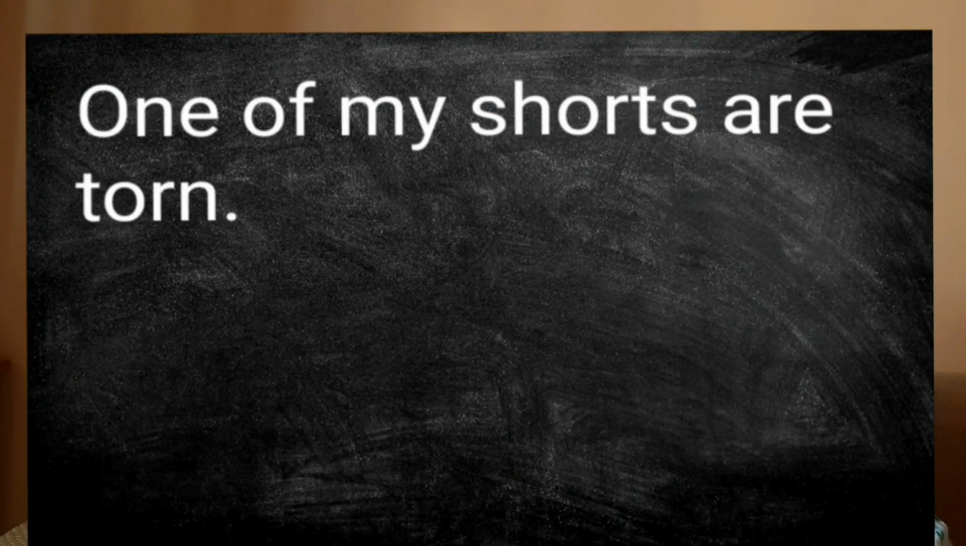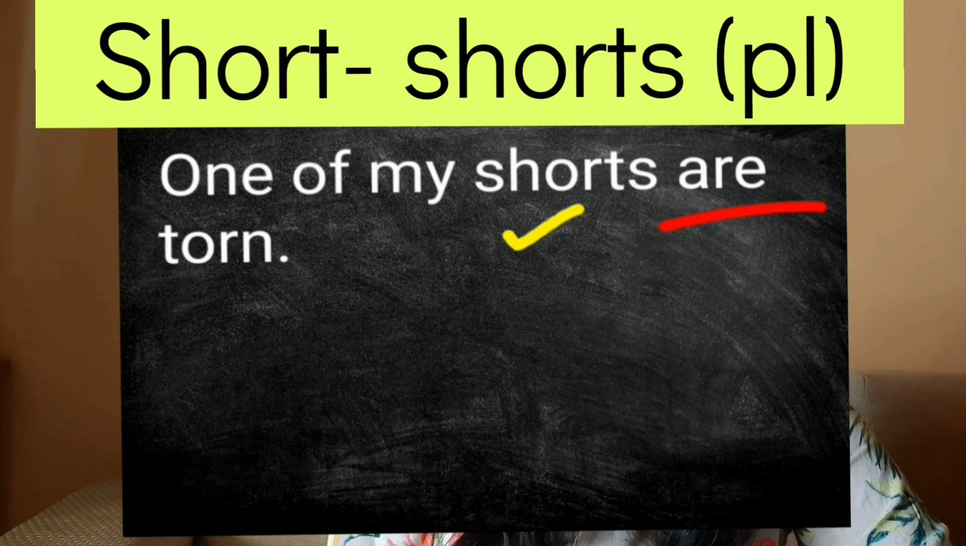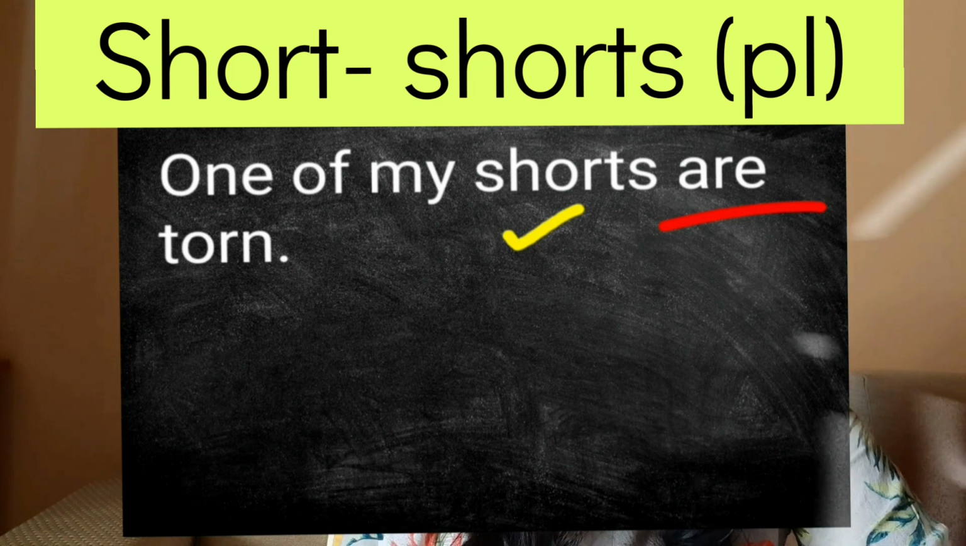Moving to sentence number 3. One of my shorts are torn. Now, one of my shorts. Shorts is a noun and it is plural. So this is correct. But we have written are here. So are should not come. It should be replaced with is. Why? Because the verb has to be singular.